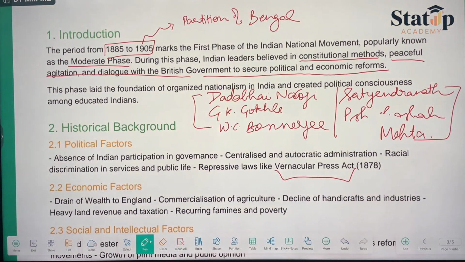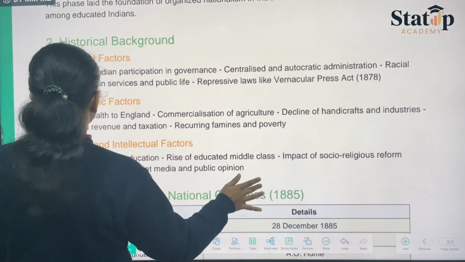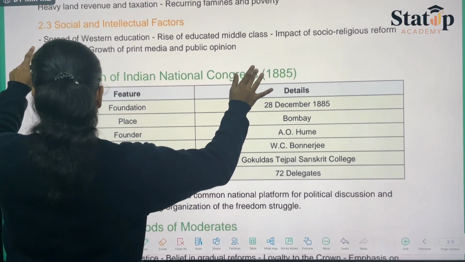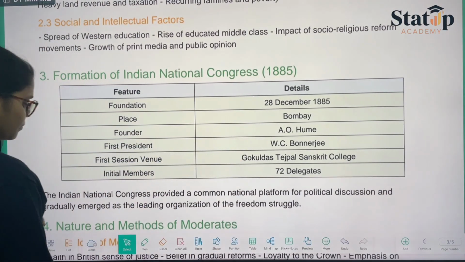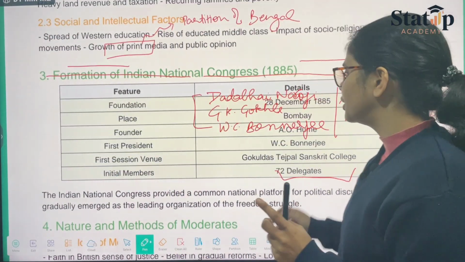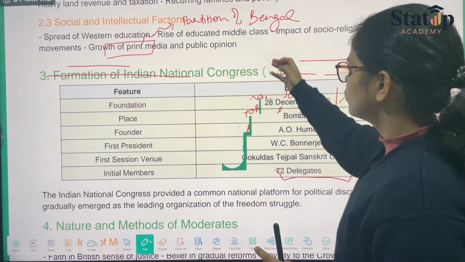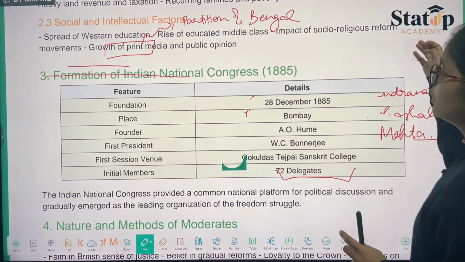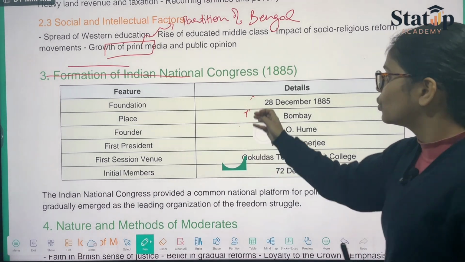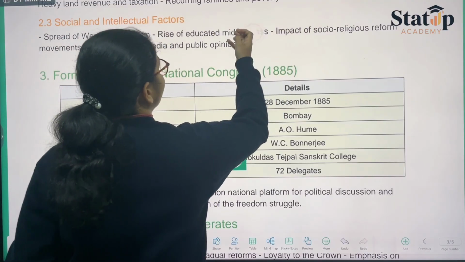When we talk about the social and intellectual factors, these are all those factors that we had already discussed in yesterday's class, so we are just giving them a quick revision. The social factor says that there was the spread of Western education and the rise of an educated middle class.